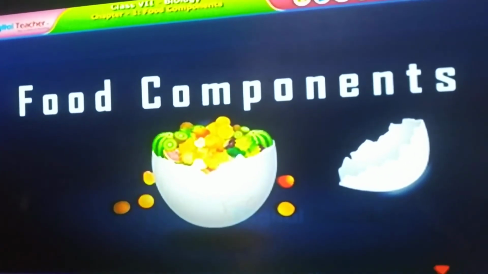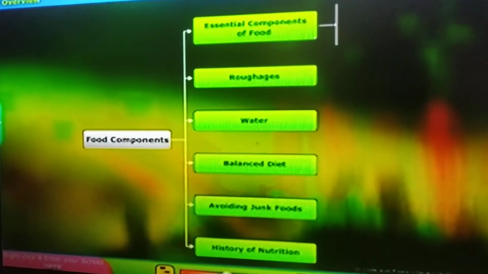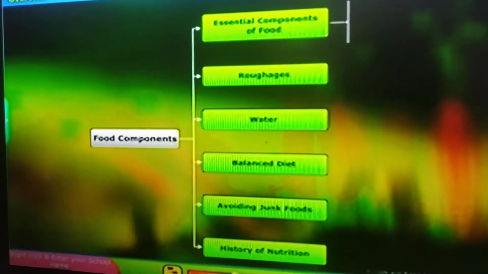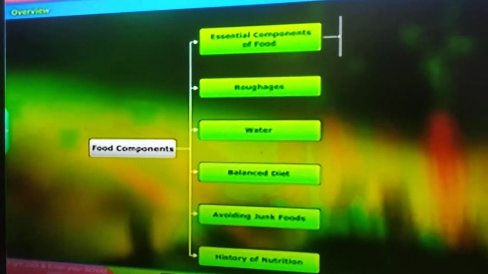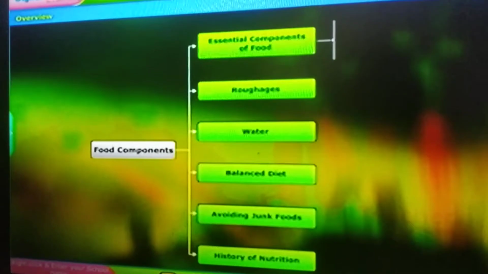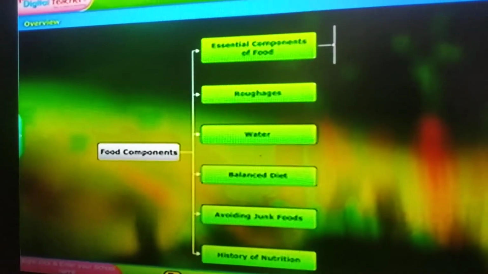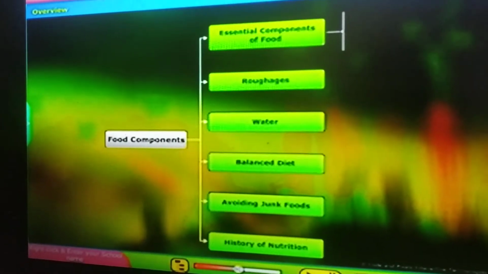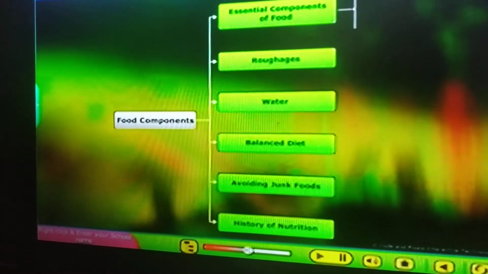Food components. What is the lesson? Food components. In this lesson, the topics which we cover: essential components of food, roughages, water, balanced diet, avoiding junk food, and history of nutrition. Say along with me, children. Essential components of food, roughages, water, balanced diet, avoiding junk foods, history of nutrition.